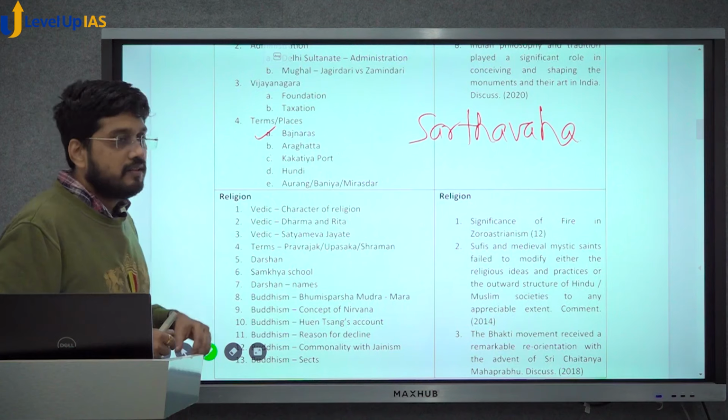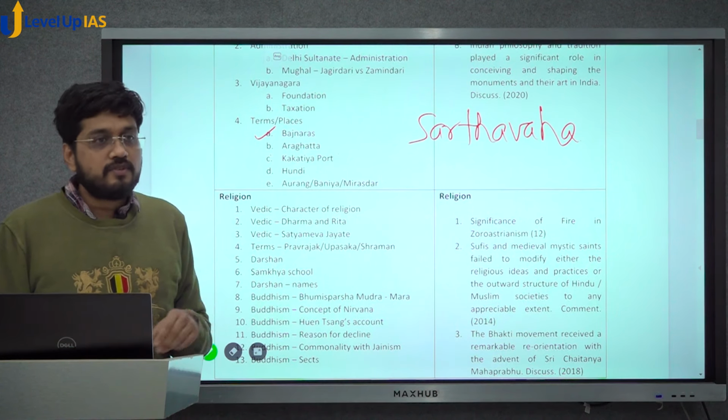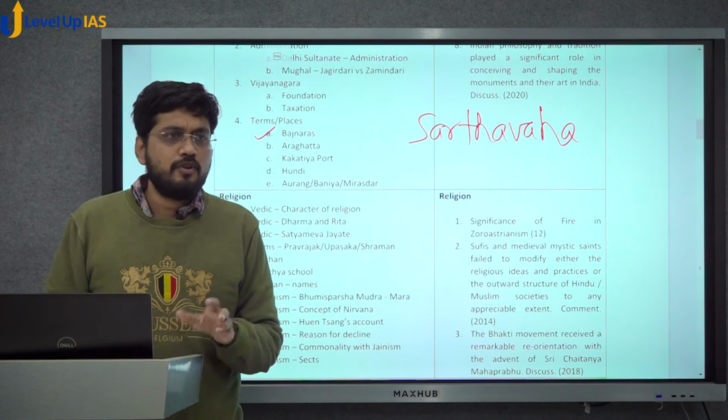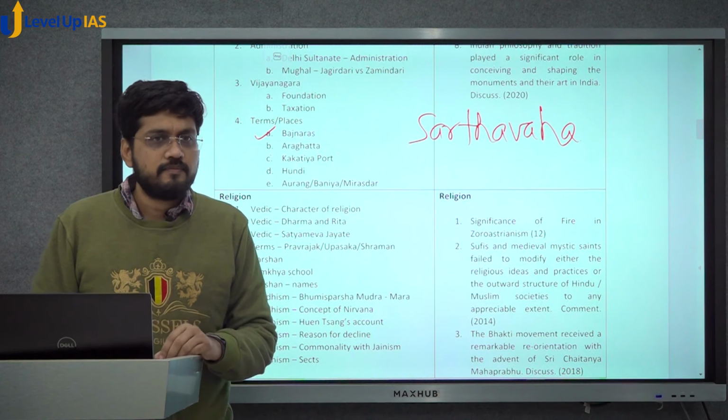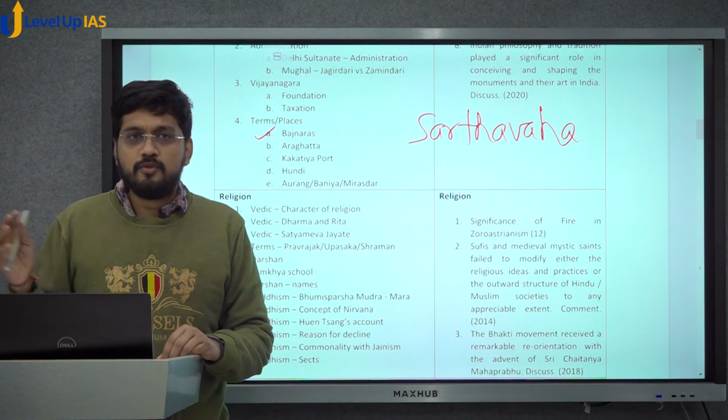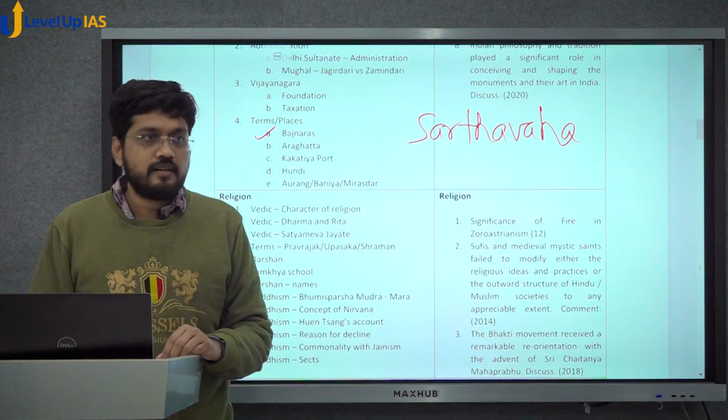Then you have third question, Kakatiya port. Now you can look at this question in 2 ways. The question was which of the following ports, and answer was Motupalli. Motupalli is a very famous port in Andhra at that time.